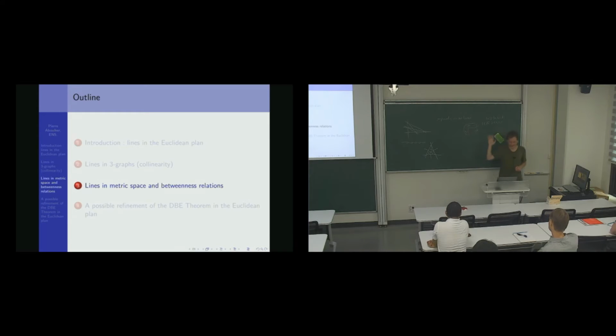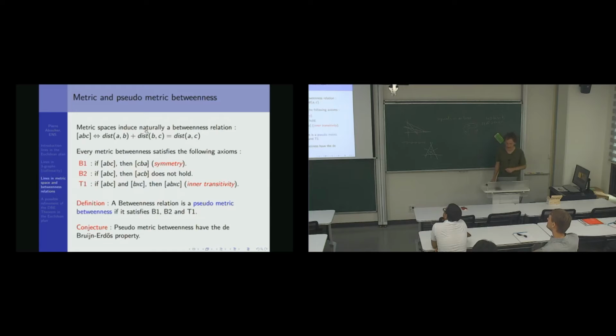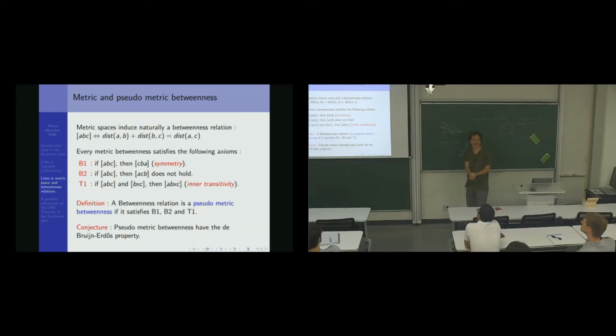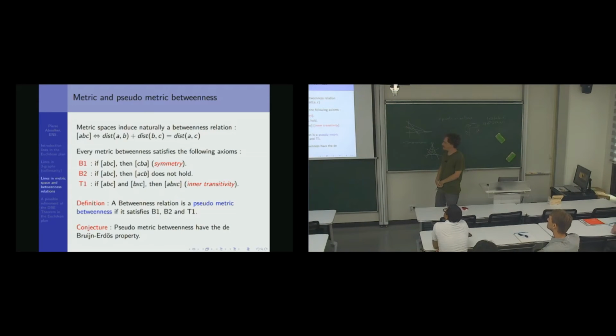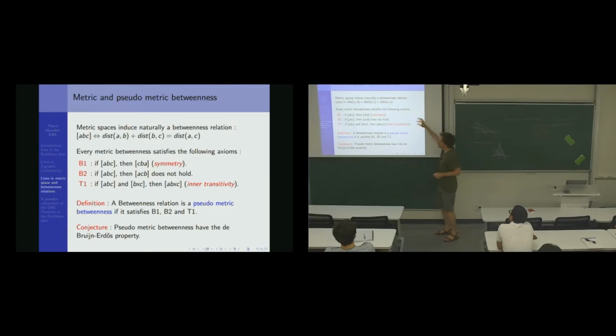Okay, so this was for tree graphs. When we defined lines with only collinearity, and now we're going to go to metric spaces and the betweenness relation. We saw that if you look at a metric space, it induces a betweenness relation. And what are the properties of this betweenness relation? Not every betweenness relation comes from a metric space. They have strong properties. So I put here 3 postulates, 3 axioms.